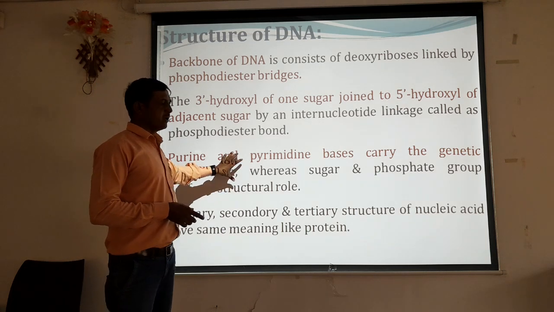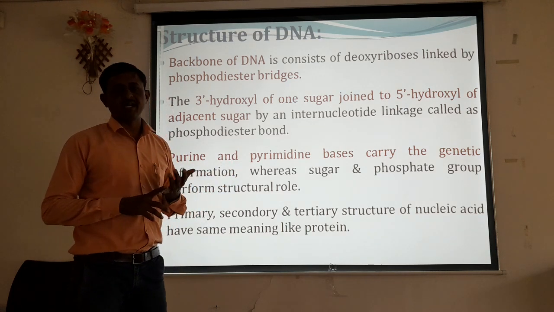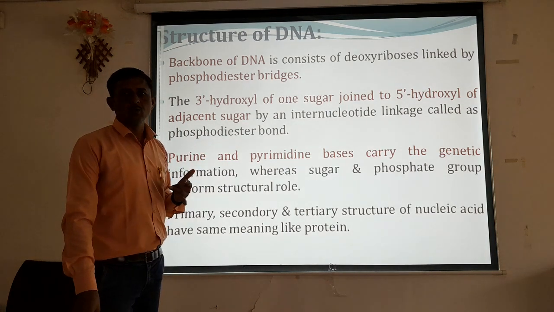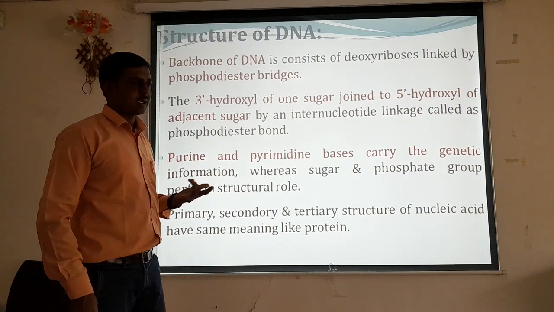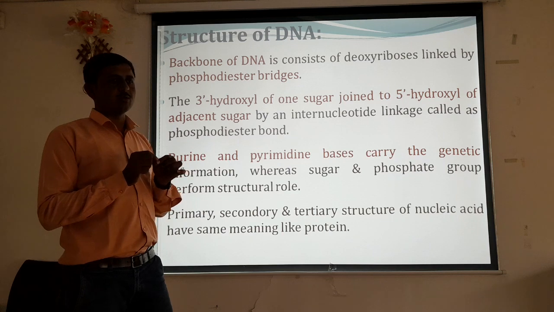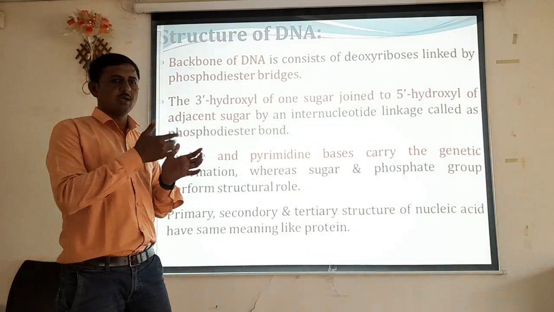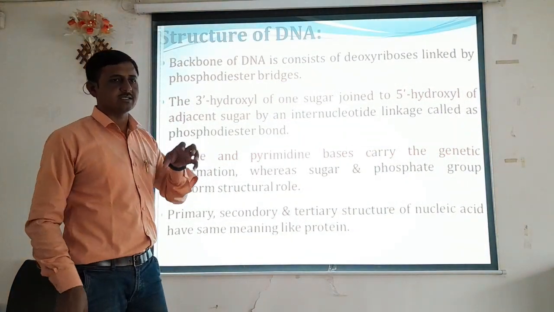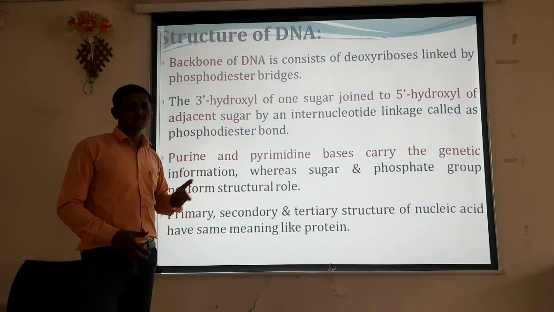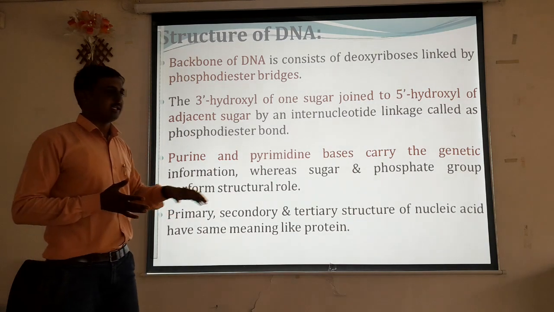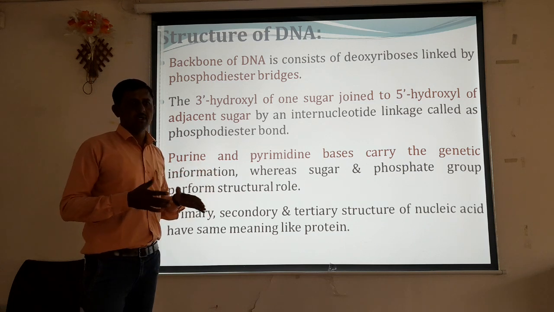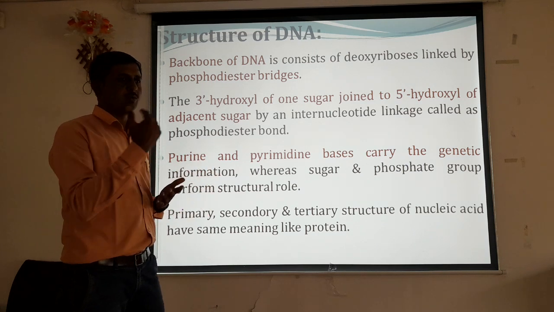Here, one nucleotide is made up of one nitrogenous base, whether it is purine or pyrimidine, a pentose sugar, that is deoxyribose sugar, and phosphoric acid. When one nitrogen base, deoxyribose sugar and phosphoric acid molecule combine, that structure is called one nucleotide, and in that nucleotide the nitrogenous bases, whether purine or pyrimidine, carry the genetic information of that particular individual from one generation to another generation.